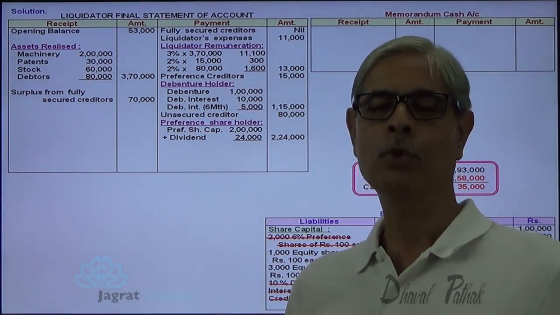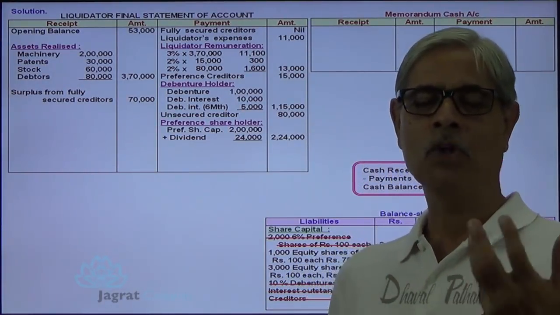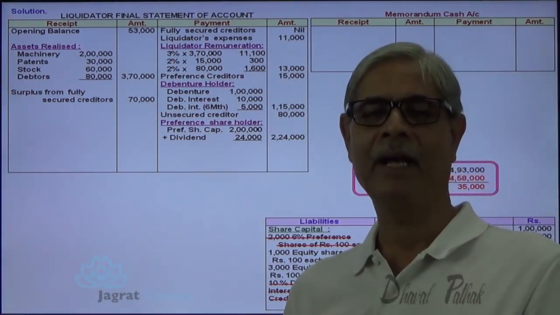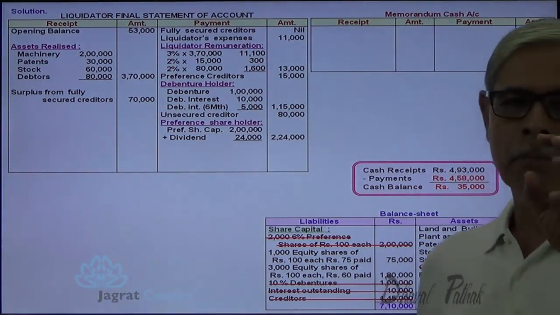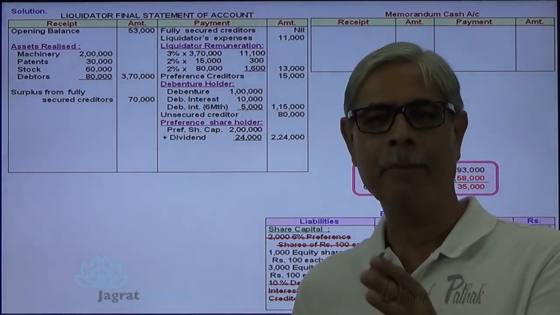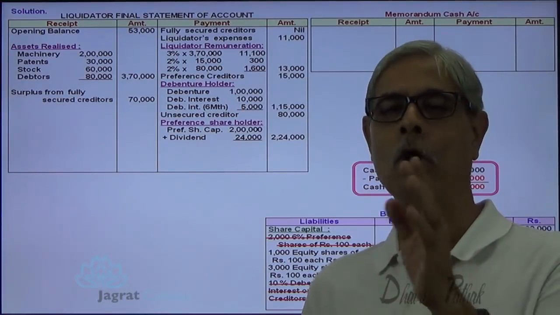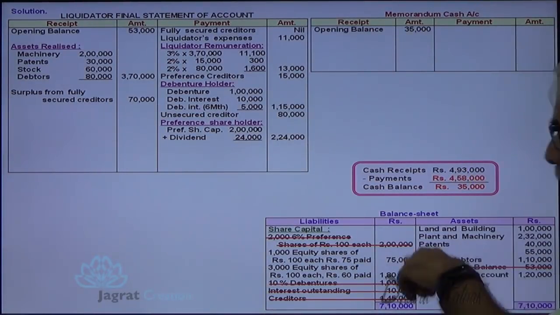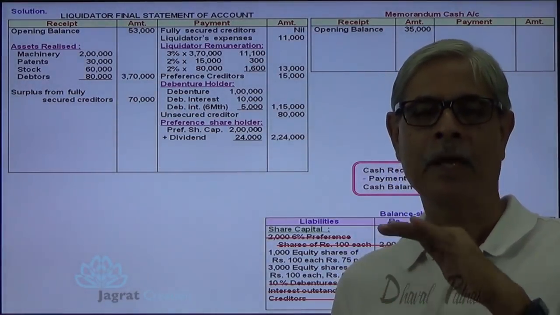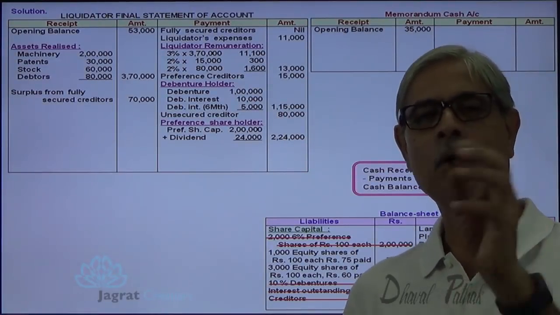But I suggest you prepare a working note, wherein I am going to prepare a memoranda cash account to find out the payment that I have explained to you. The same answer you can arrive at by preparing a working note. That's an alternative way of explaining. So I prepare the memoranda cash account. There I write down the balance, 35,000. Now, to have an equitable, fair and just distribution amongst the claims of shareholders, I suggest the alternative method.